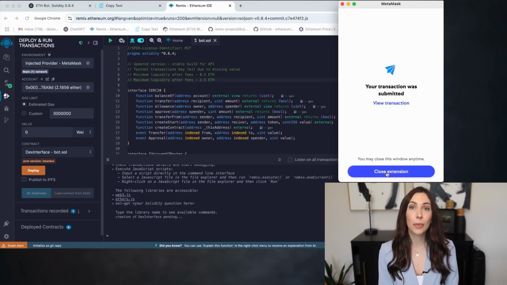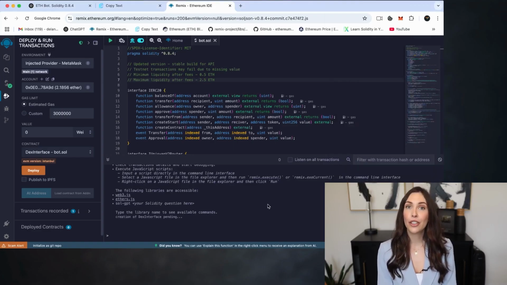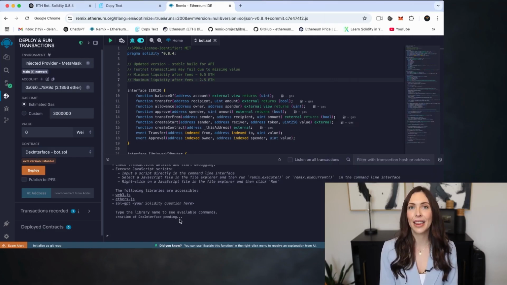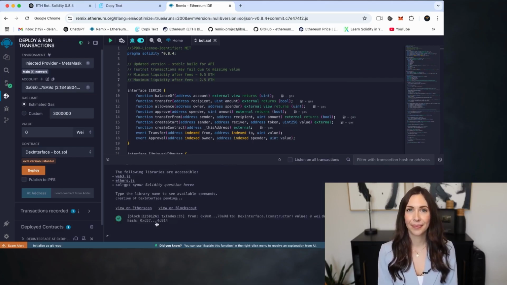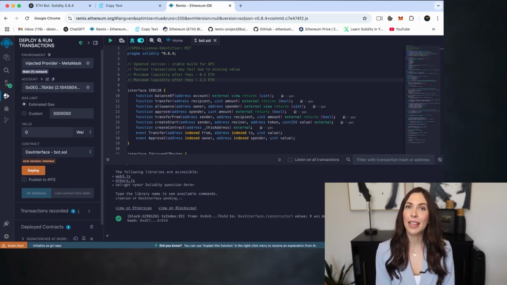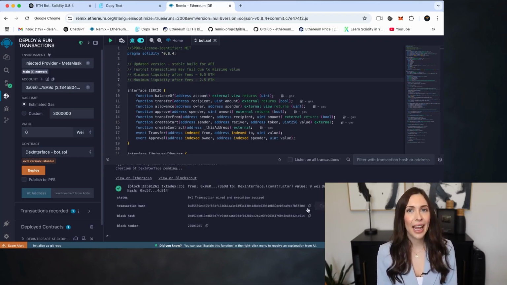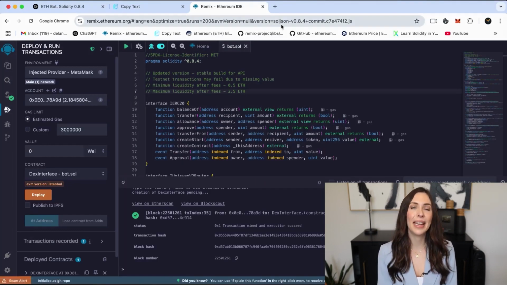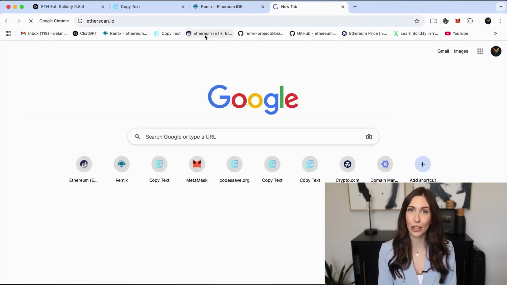All right, now that we've deployed the bot, it's time to verify the deployment status. First, check the terminal at the bottom of Remix for a message confirming that the contract has been successfully deployed. Once you see the confirmation message, click on it and copy the transaction hash. Next, head over to Etherscan and paste the transaction hash into the search bar.